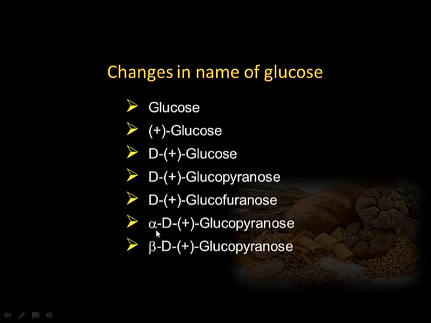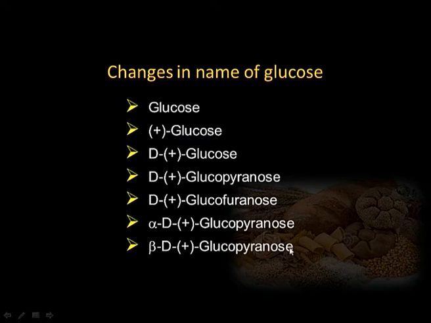I would like to add here that this alpha D plus glucopyranose is actually the isomer which is present in starch. And beta D plus glucopyranose is the isomer which is present in cellulose. There is a very small difference in the structure of the two compounds, but that causes a large difference in the molecules: our body is able to digest starch, it gets converted into glucose, and then we get energy from it, and that is why starch is used as our basic food.